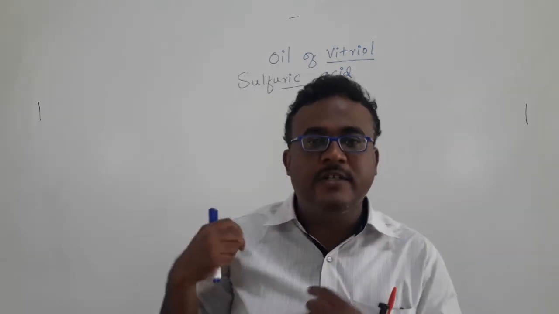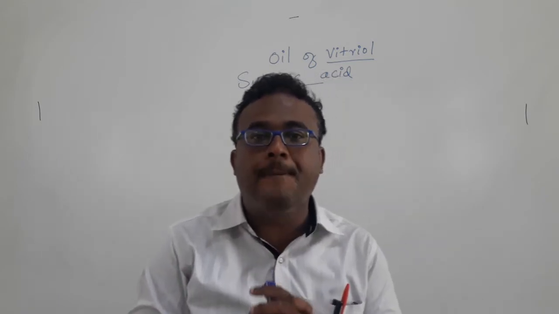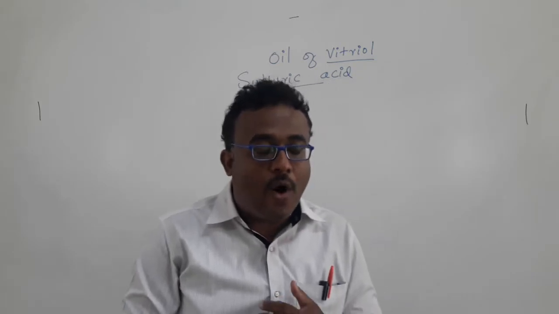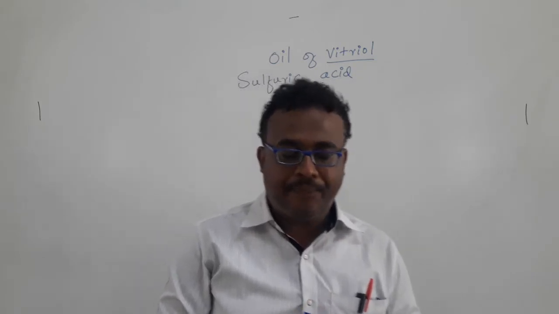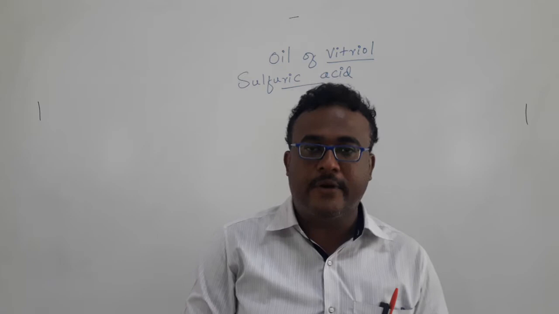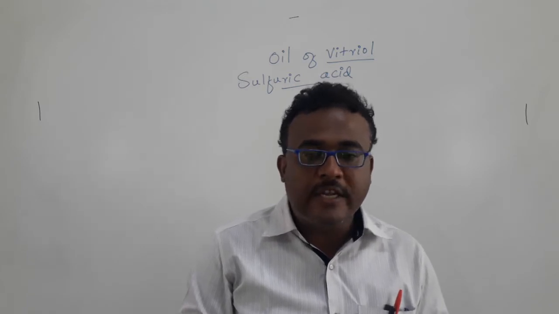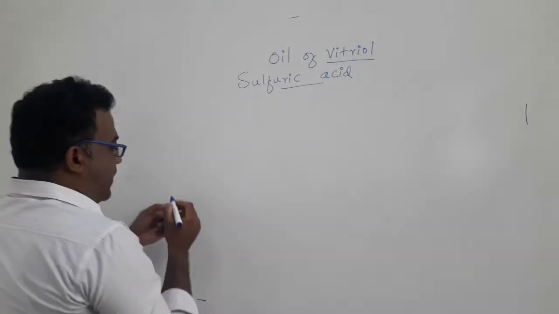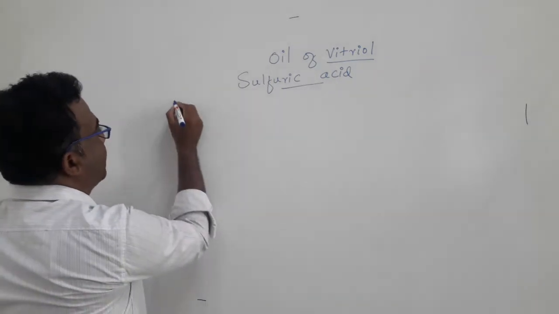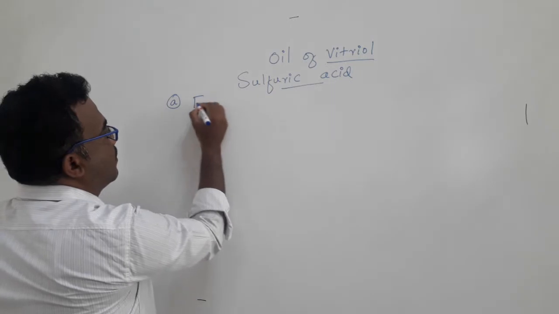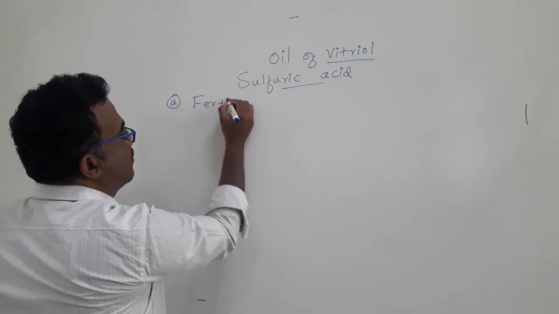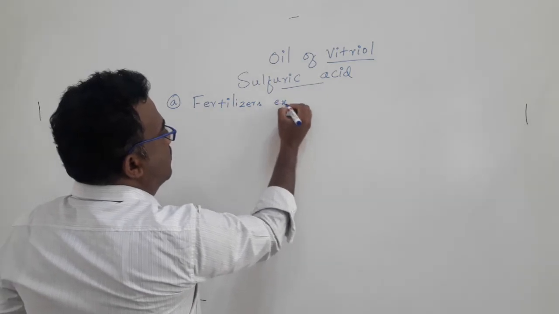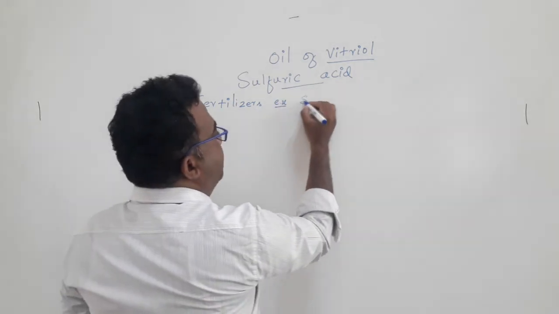First of all, I want to tell you about its important applications, then you can easily understand its importance. It is used as a fertilizer. We need to prepare some fertilizers such as superphosphate.